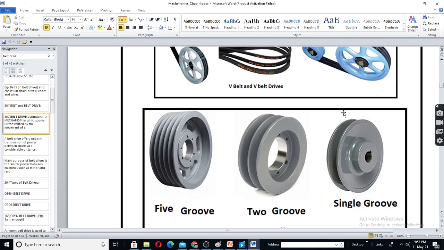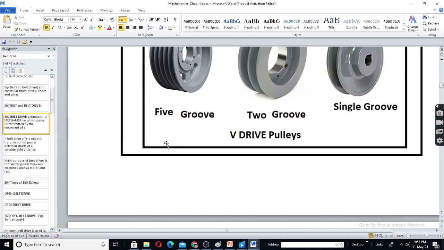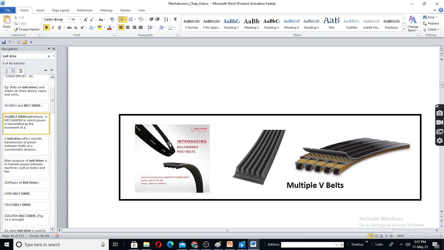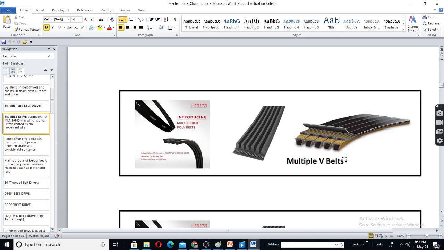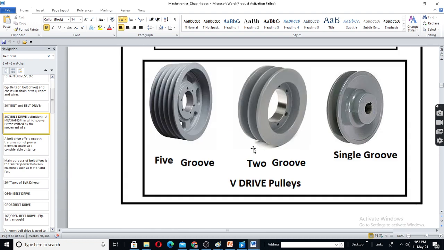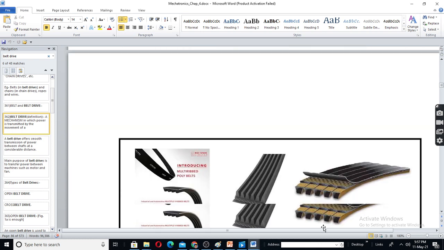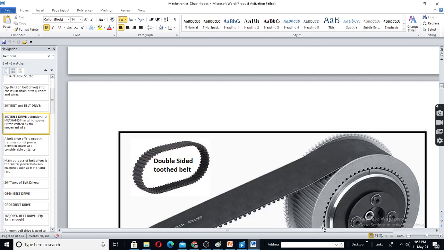More grooves means you will have more grip and better transmission. See, the belts are like this: one, two, three, four, five, six. If it is five, such a belt will fit here. And